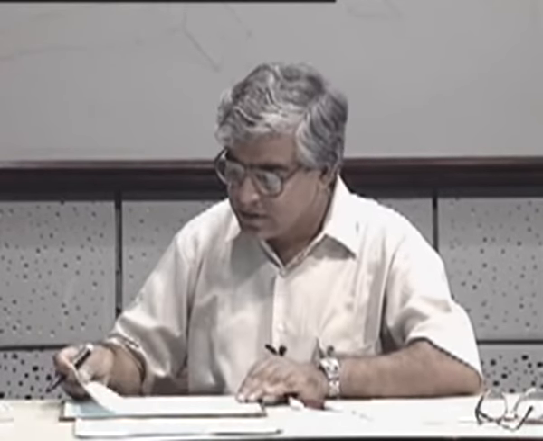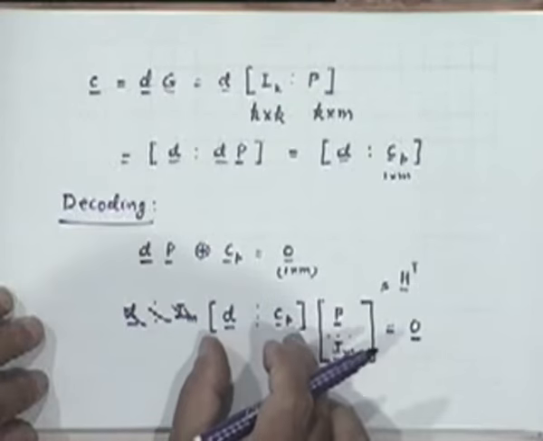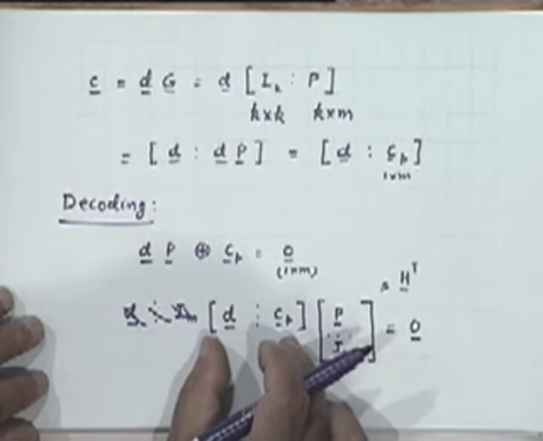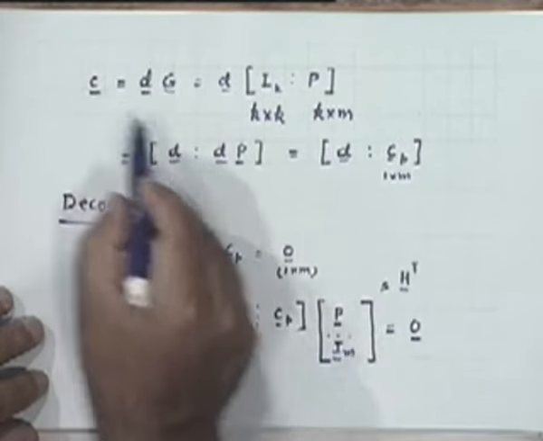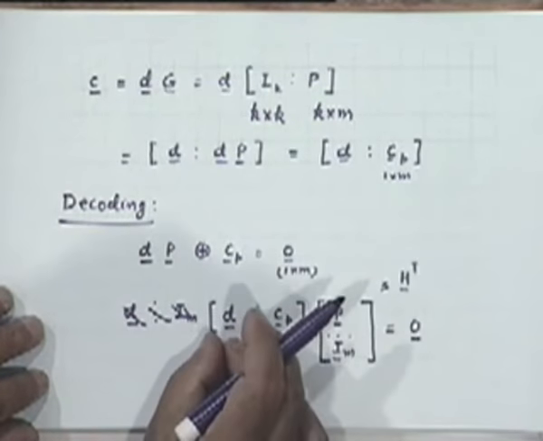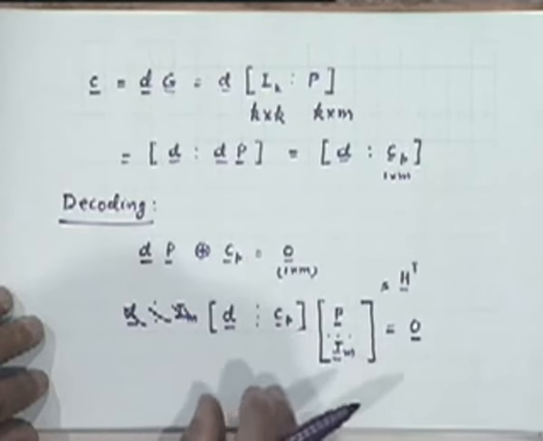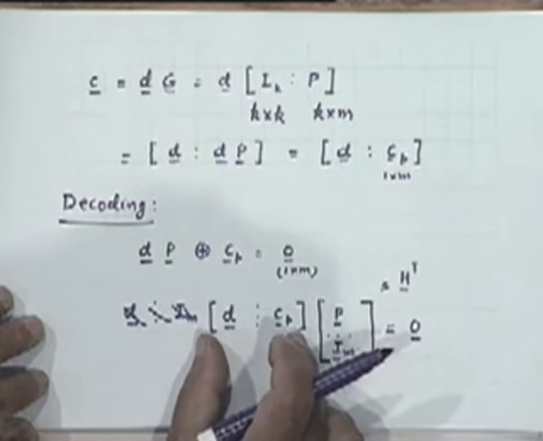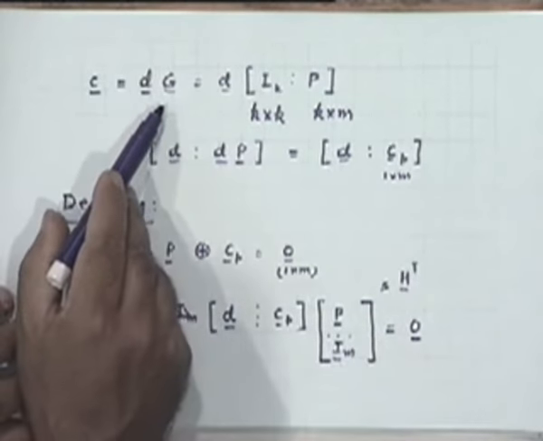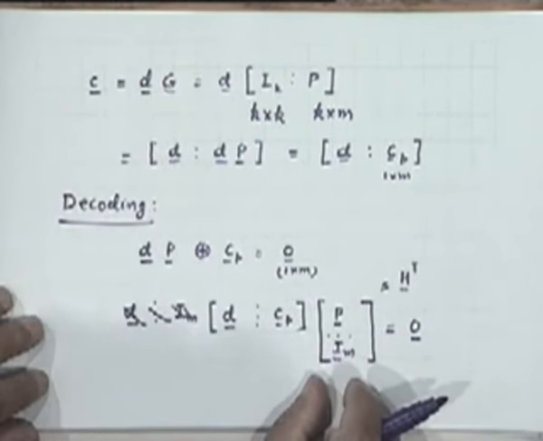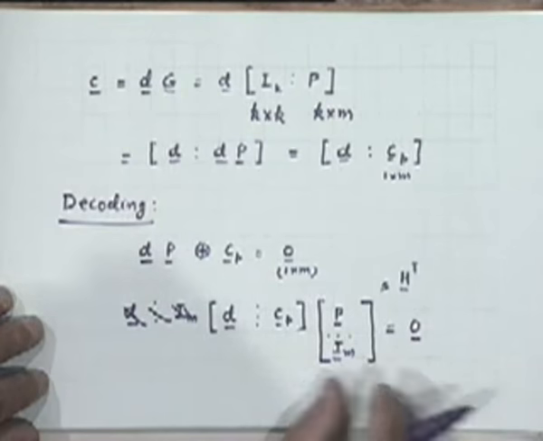What is D along with C P? This is the code vector C, right? It consists of your information bits followed by check bits. So what we are saying is that every code vector C, which is generated by this generator matrix G, satisfies this equation, right?